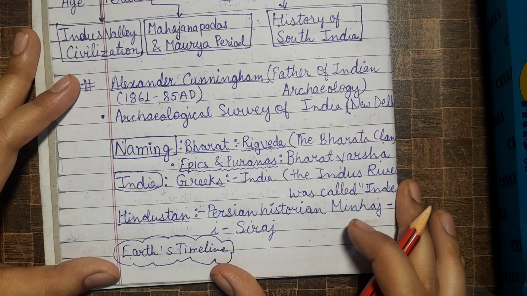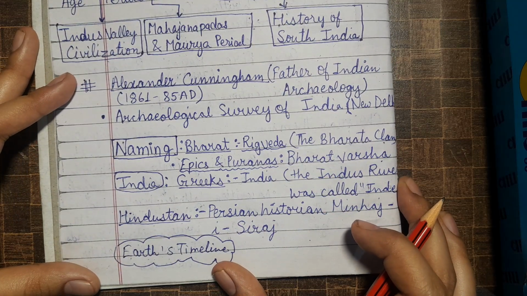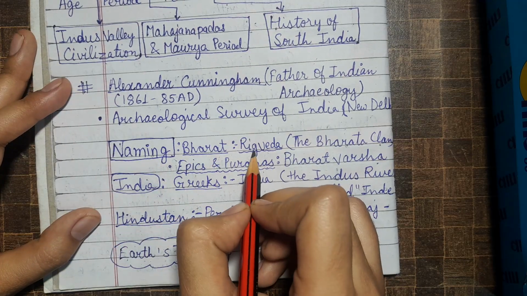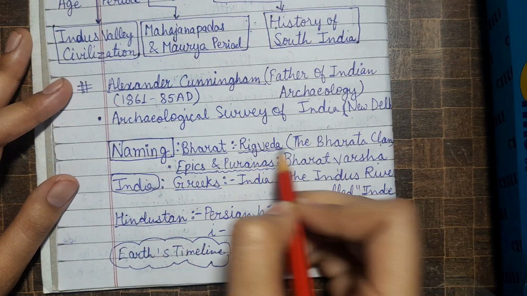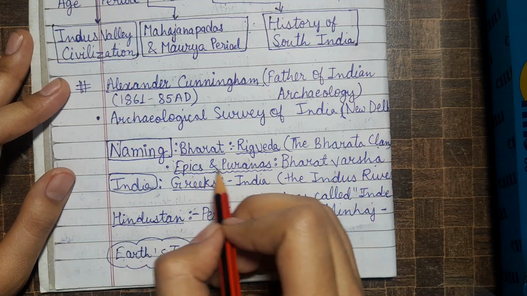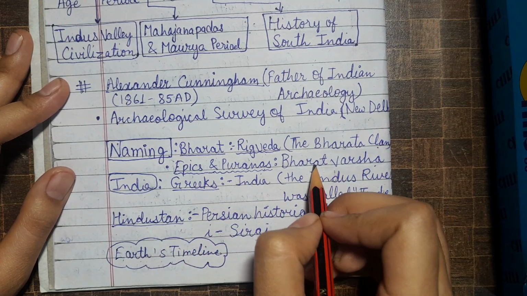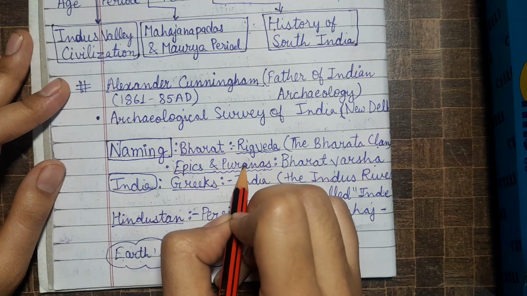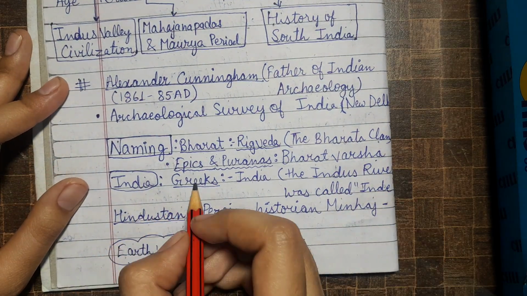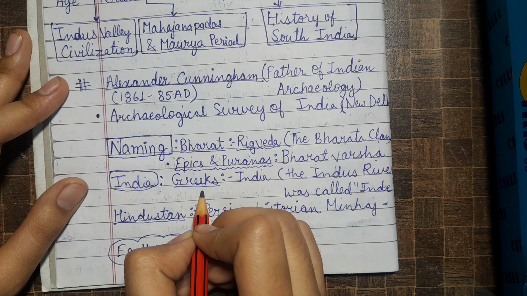Then move to naming of our India. The name Bharat is derived from the Rigveda, the Bharata clan, and epics and Puranas. Through epics and Puranas we get Bharatavarsha. India, we got this name through the Greeks.